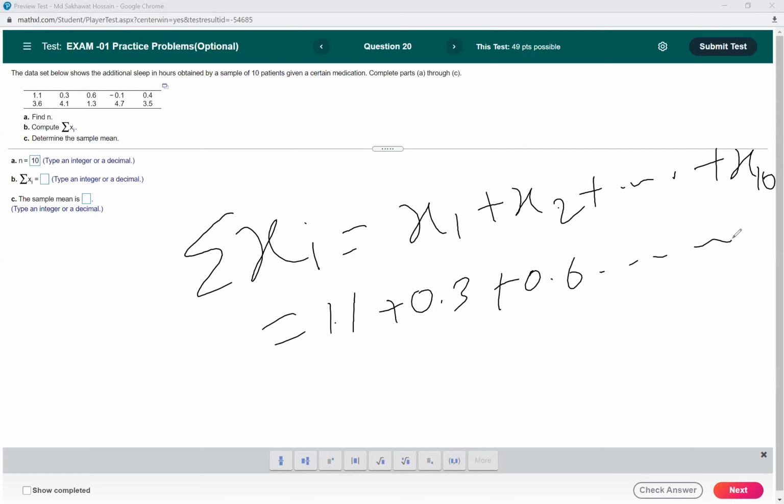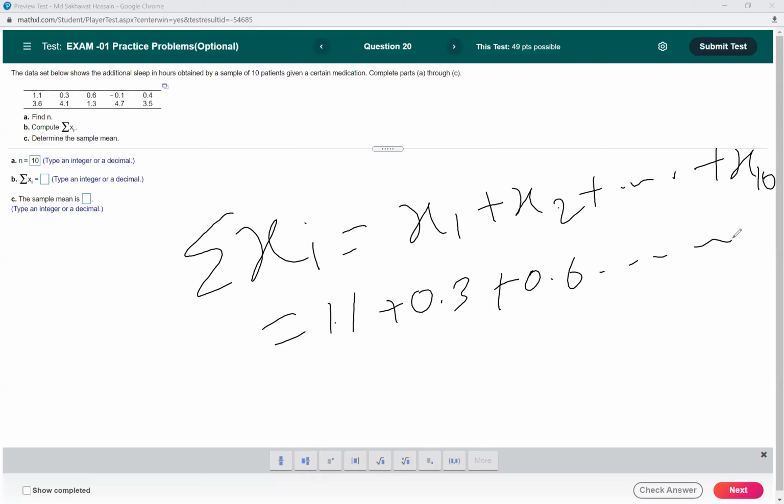So if you add them together, 1.1 plus 0.3 plus 0.6 minus 0.1 plus 0.4 plus 3.6, then plus 4.1 plus 1.3 plus 4.7 plus 3.5.